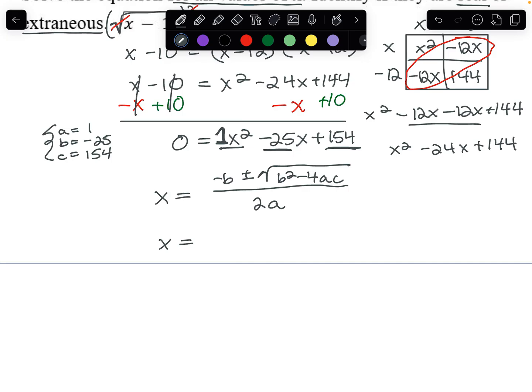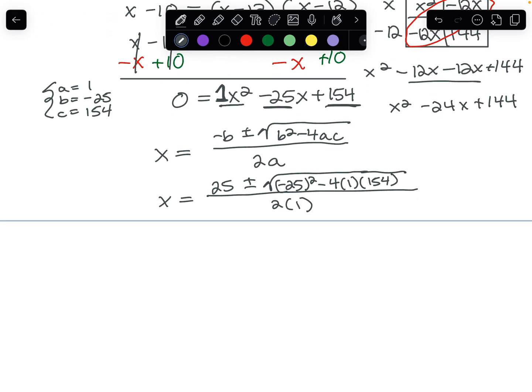So the opposite of our b value, negative 25, is just positive 25. So we have 25 plus or minus the square root of our b value squared, which is negative 25 squared, minus 4 times our a value, which is 1, times our c value, which is 154. And that's all over 2 times 1.